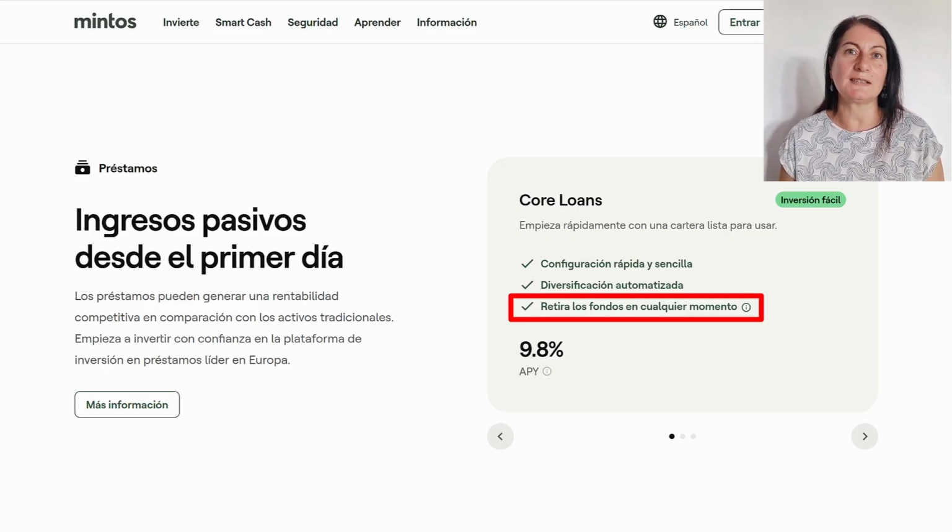This might take a few days for you to receive, since if there are delayed loans, you'd have to wait until the delay is resolved or until a buyback guarantee is executed. And that also depends on supply and demand, but usually when we want to have our money available, we will have it available on that same day or the next day.